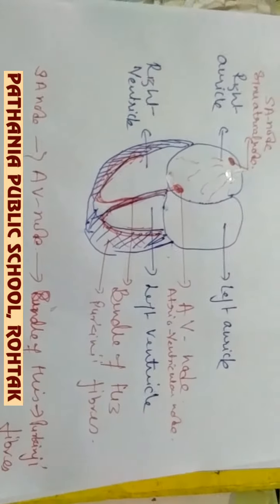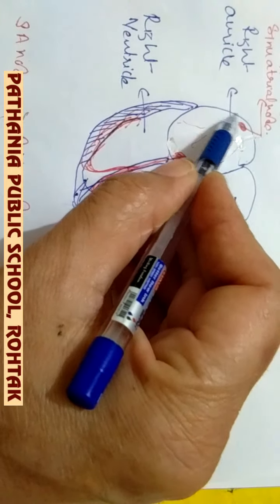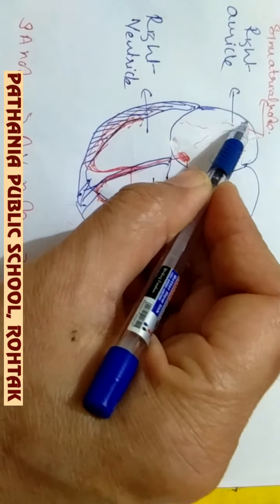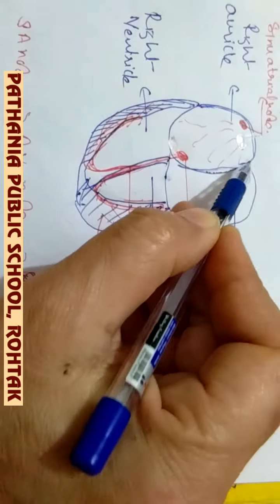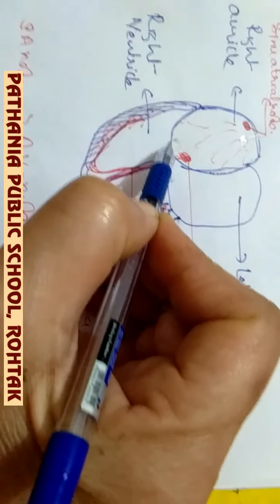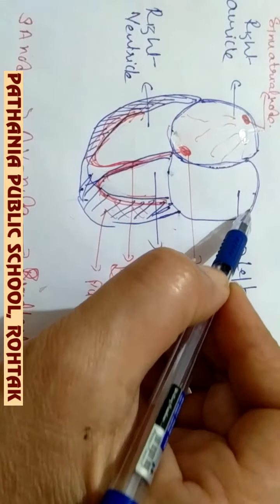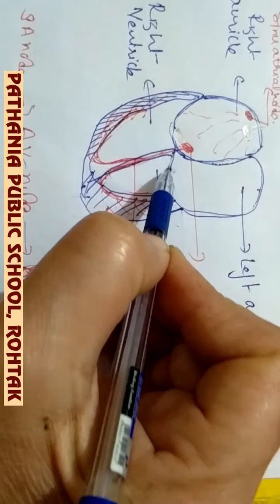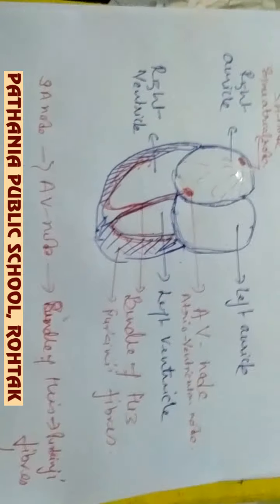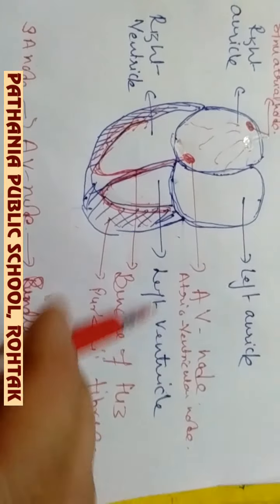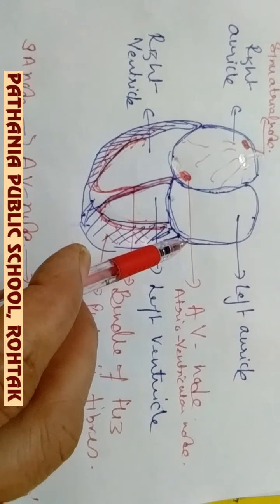Now see that the walls of the ventricles are thicker than the walls of the auricles. Suppose I draw the thickness of the auricle, suppose this is the thickness of the auricle. You may also draw, because I have already sent the notes to you. So this much thickness you can draw while you draw the diagram in your notebook, through the PDF. Or whatever has been drawn, it's also okay.